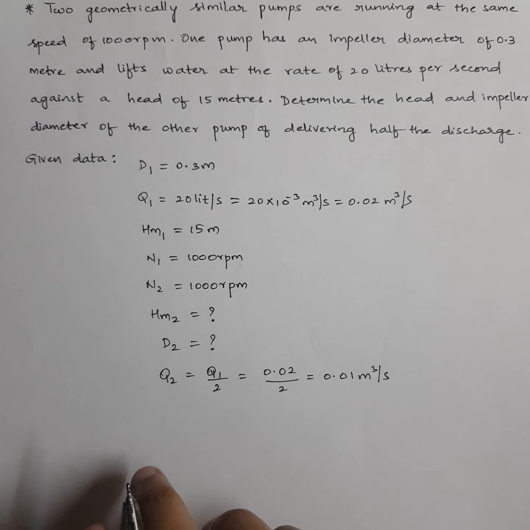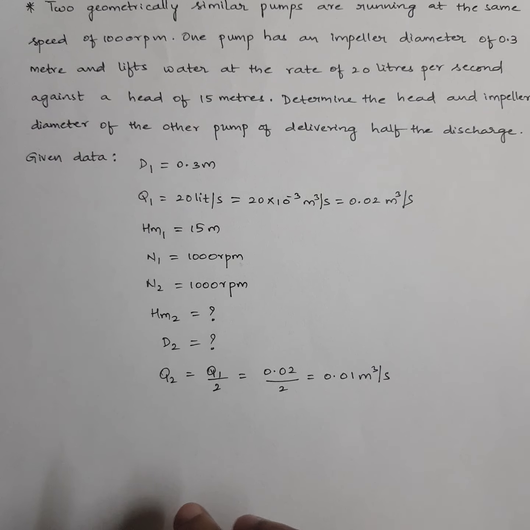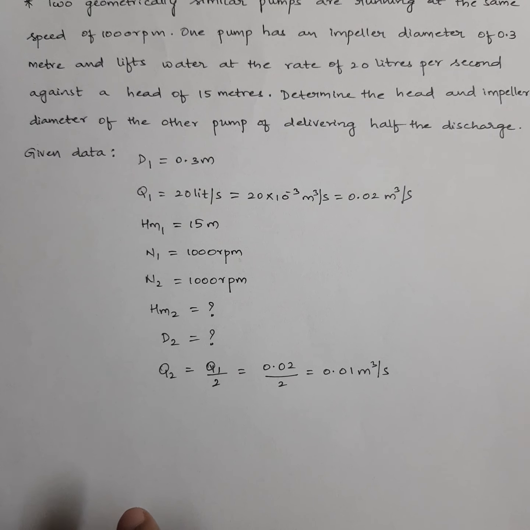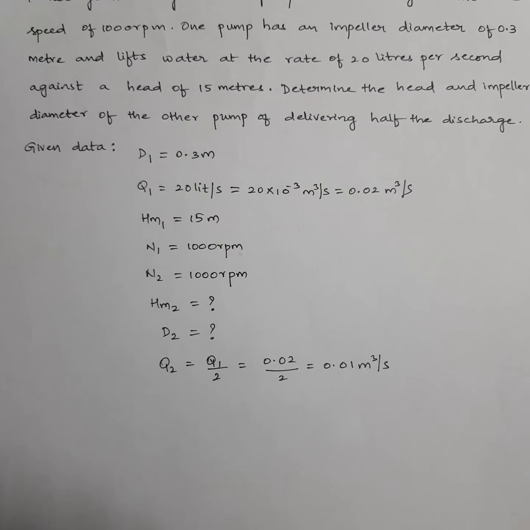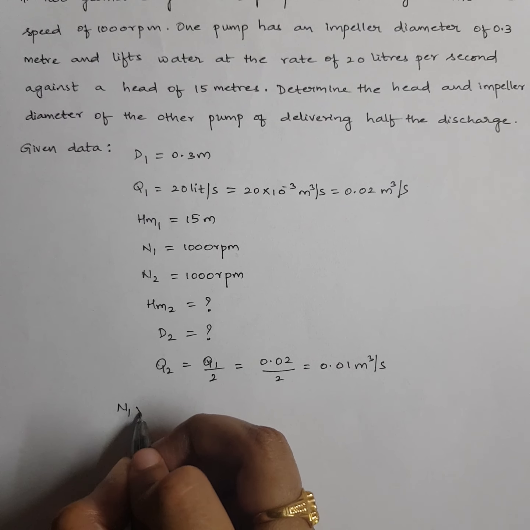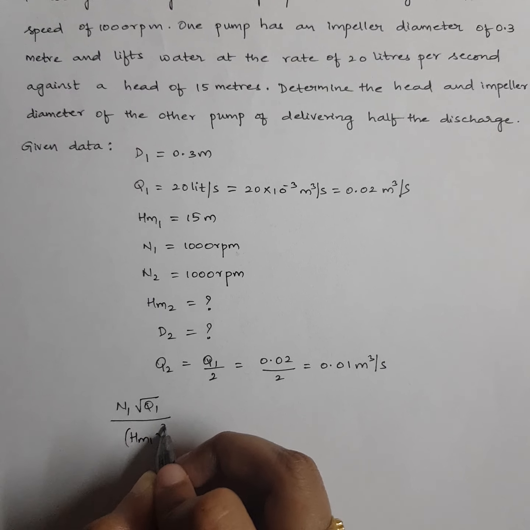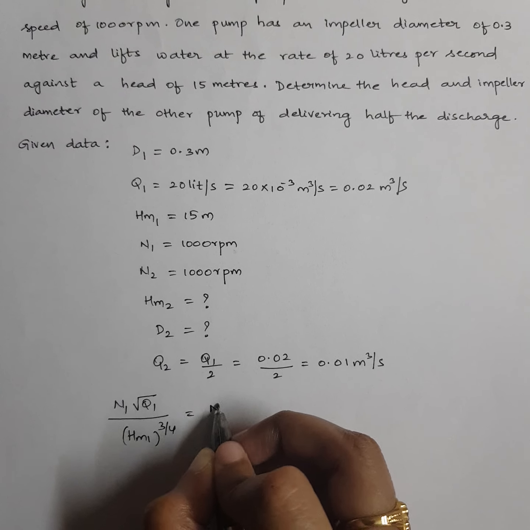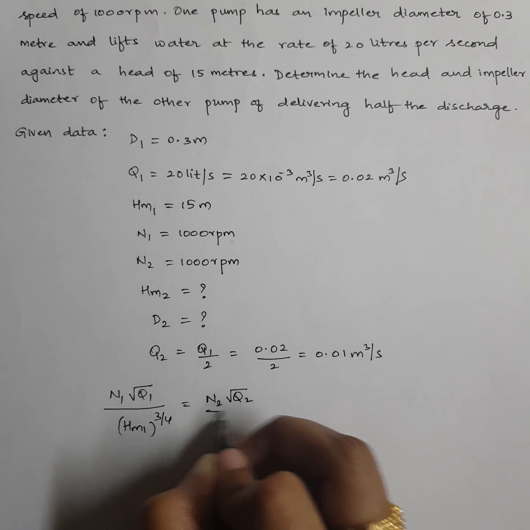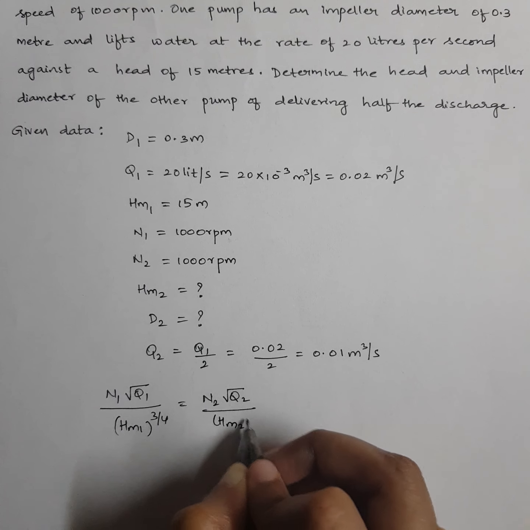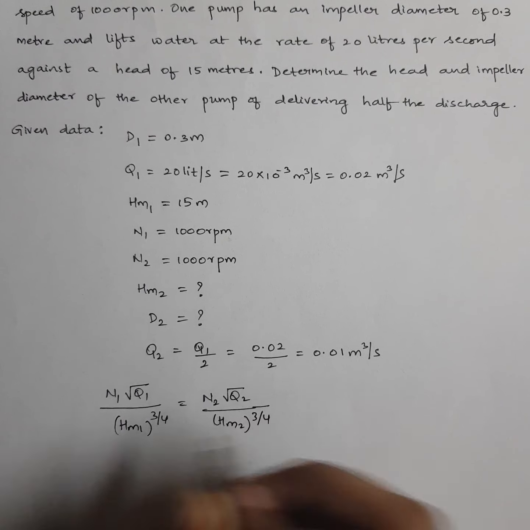Okay. Now let us use the first relation from the four conditions, which I denoted with Roman number 2. So again, N1 root Q1 by HM1 power 3 by 4 is equal to N2 root Q2 by HM2 power 3 by 4. I'll take this relation.